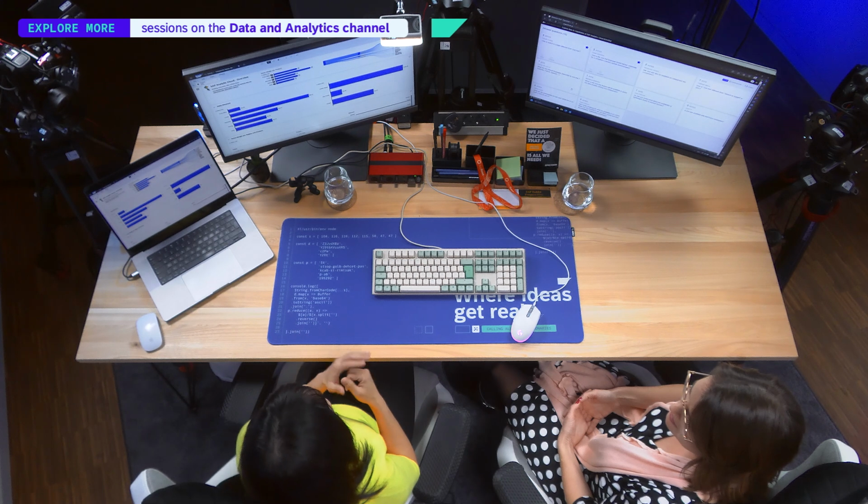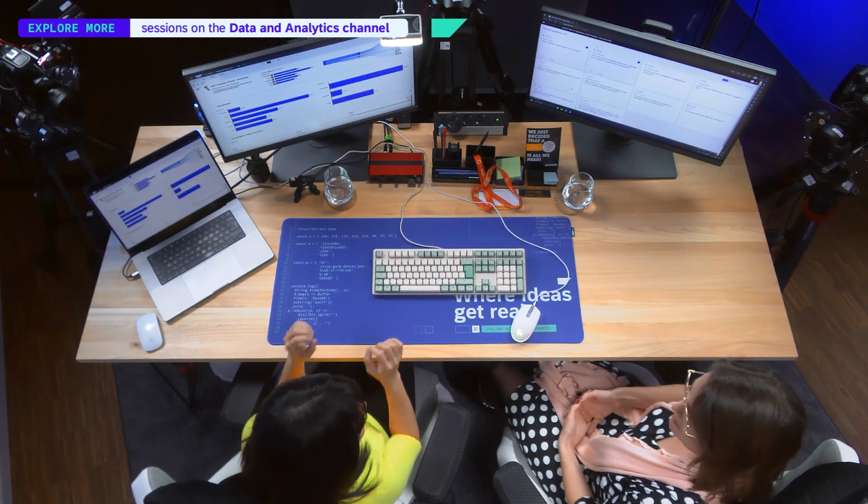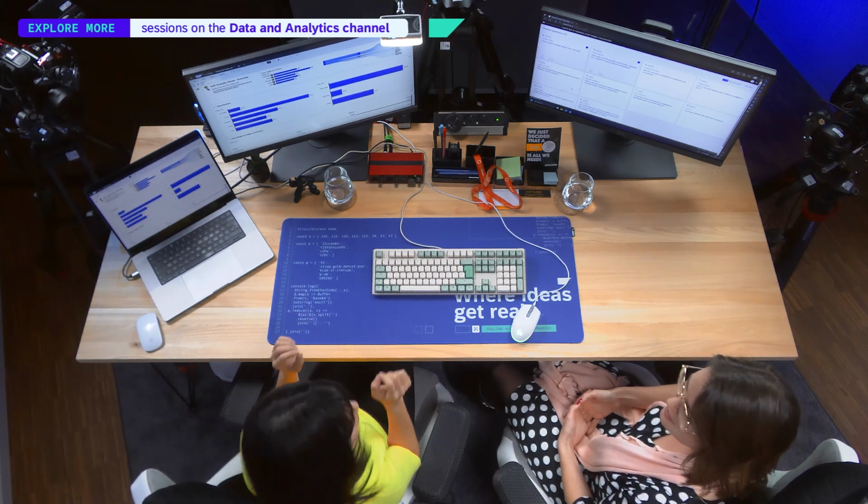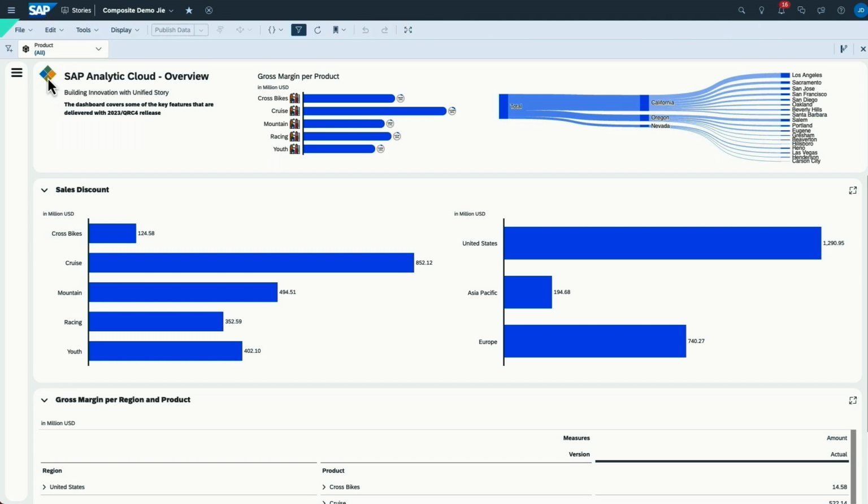Very cool. So what is the benefit? The benefit is that it will absolutely make maintaining and changing your stories much easier. And also, if you want to create something, it's much faster because you only need to plug and play these pre-configured parts together. So that is the power of the composite.